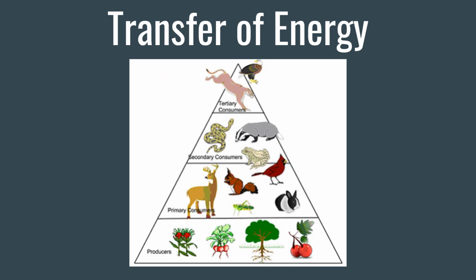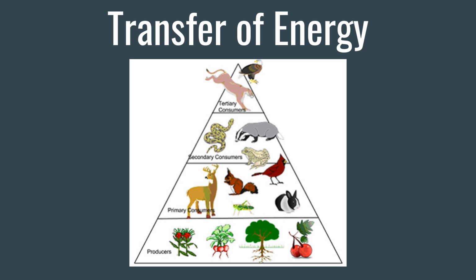An energy pyramid is like a food chain, but it shows the amount of energy present at each level. Producers are at the bottom of the pyramid, and they form the base since they have most of the sun's energy. Primary consumers, who eat the producers, are in the next level.